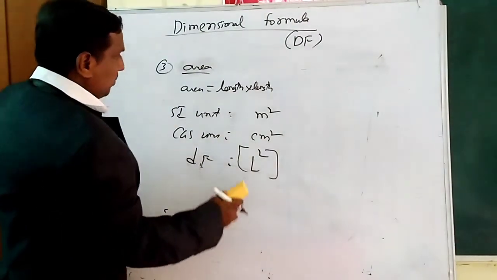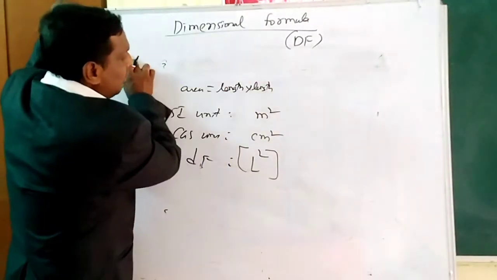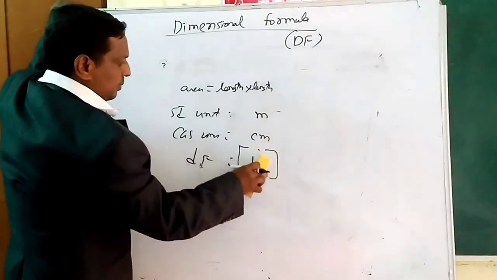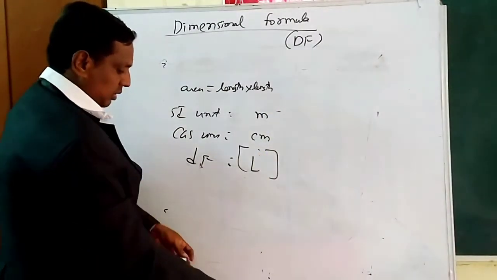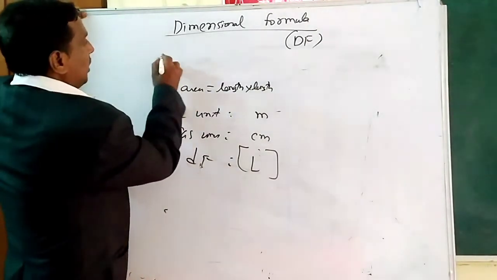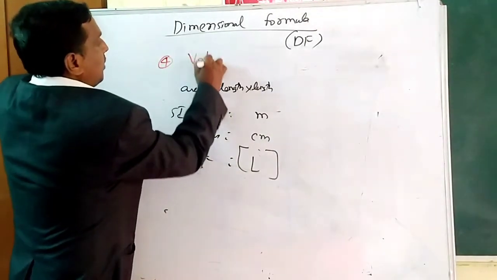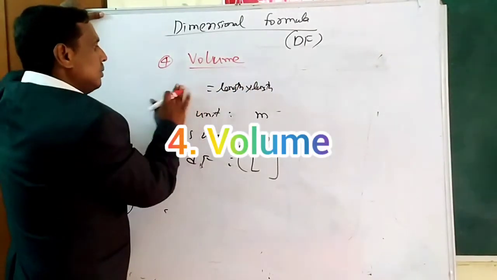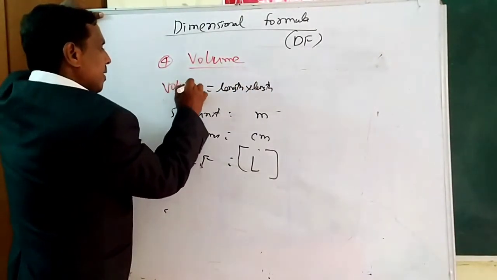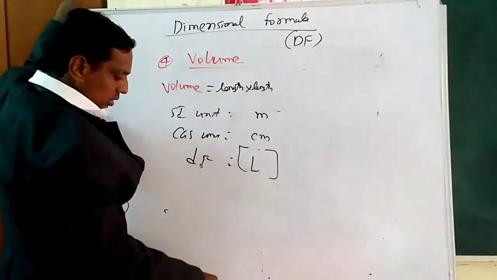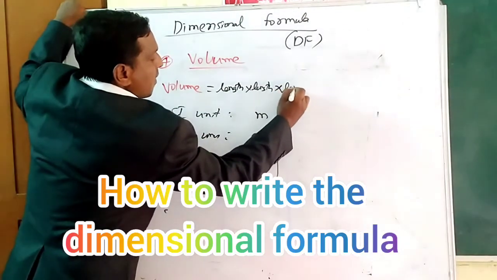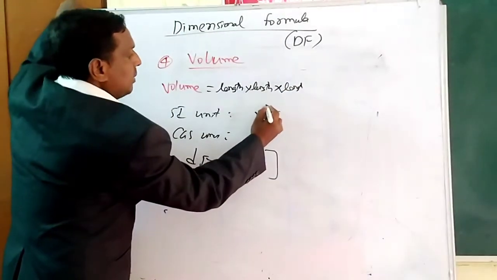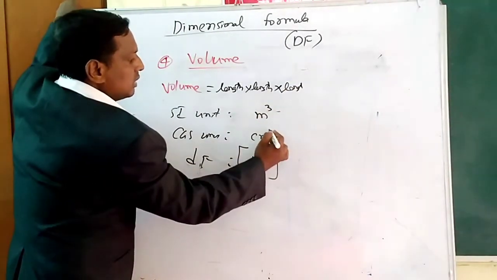Similarly, next we have volume. It is well known to you, very simple. This is the fourth one, volume. Volume equals length into length into length. So SI is nothing but meter into meter into meter, meter cube. CGS is centimeter cube.